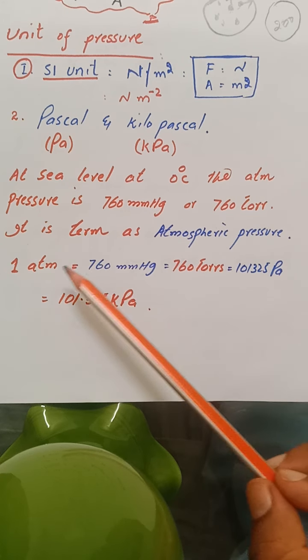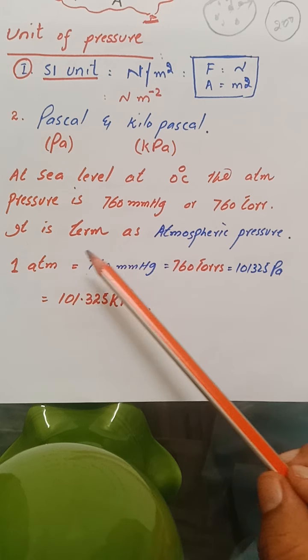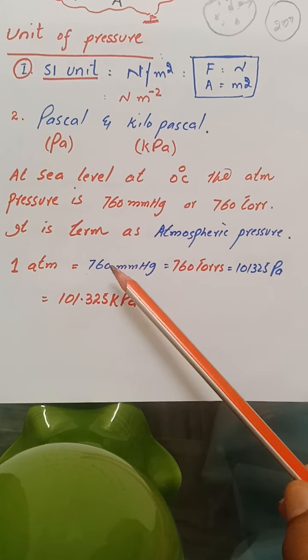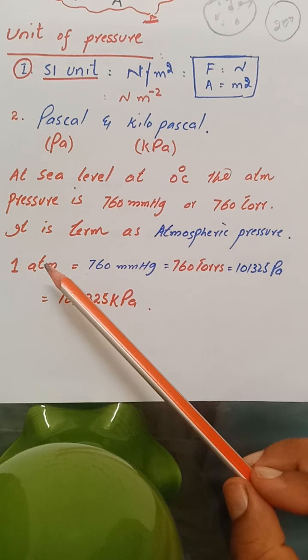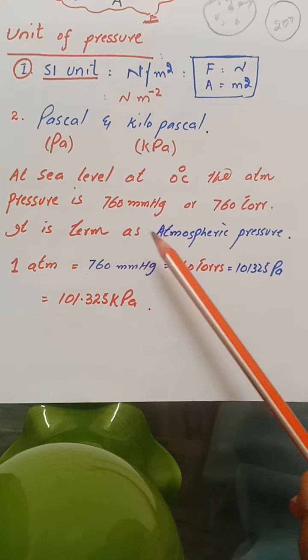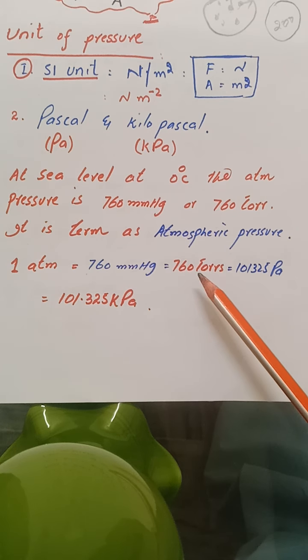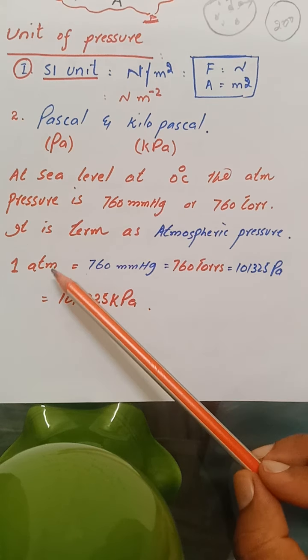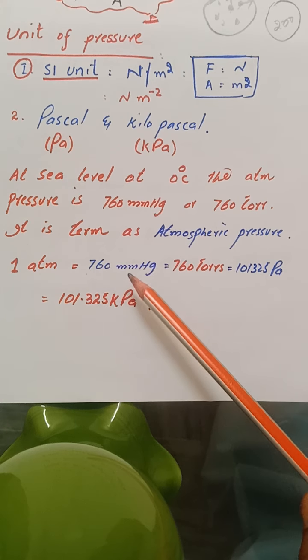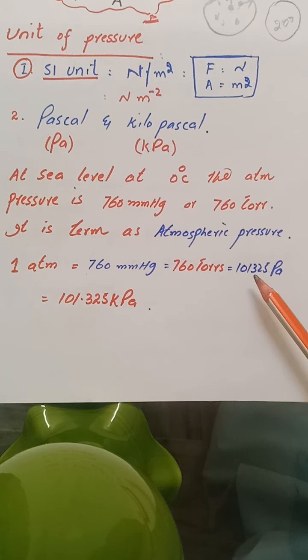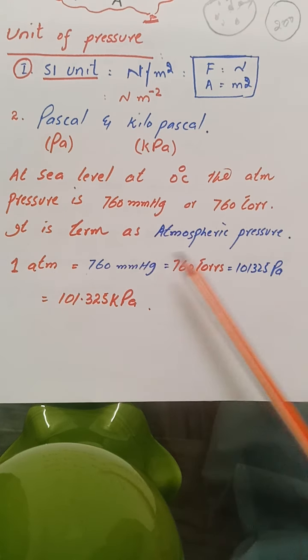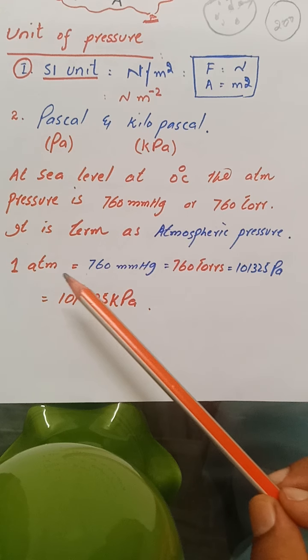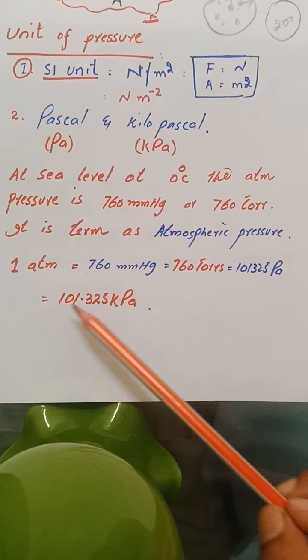Suppose the atmosphere is given and we want to convert it into mmHg, then we have to compare these two units. If atmosphere is given and we have to calculate the pressure in torr, then we have to interconvert these two units. If mmHg is given and we have to calculate the Pascal, then we have to interconvert these two units. So by taking this equation, we can find out the pressure in any unit by comparing it.